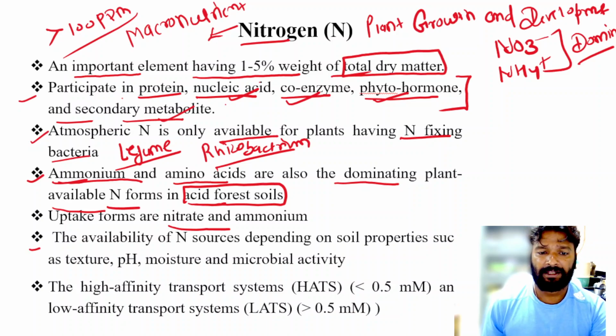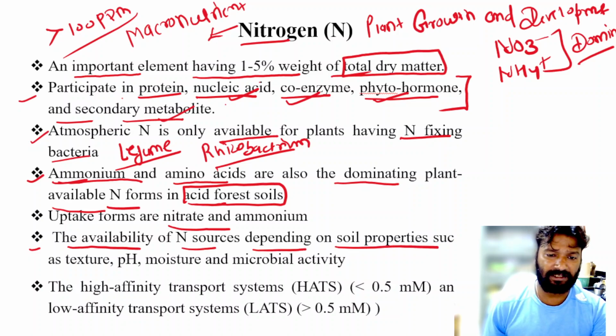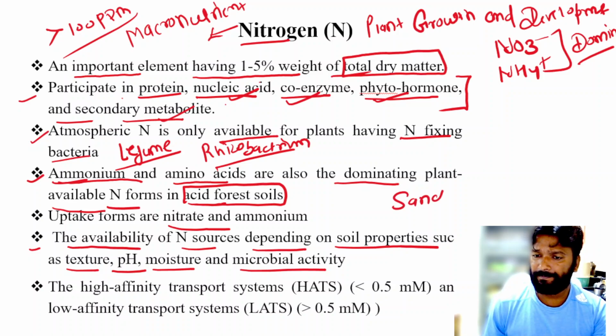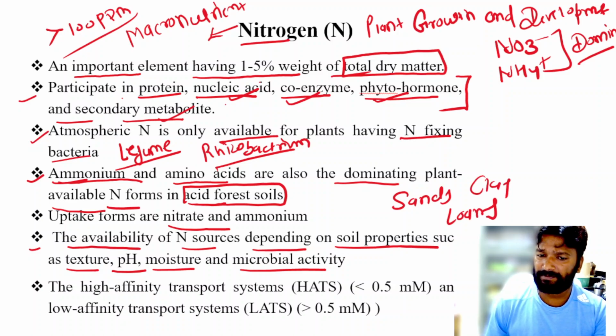Next is the availability of nitrogen source, depending on soil properties such as texture, pH, moisture and microbial activity. Like whether it is sandy, clay or loamy soil, so they have different texture.